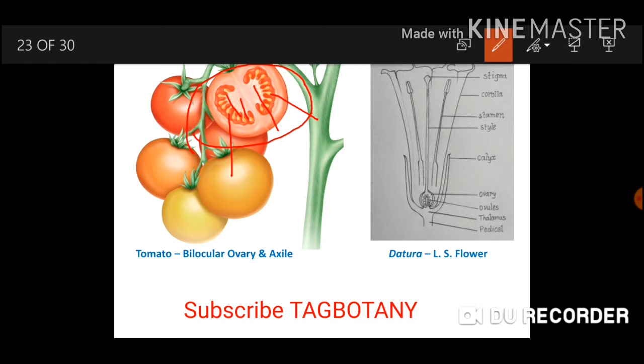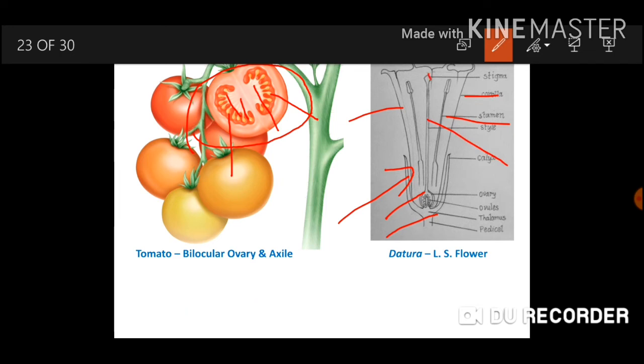Now here you can see Datura flower in the longitudinal section. All the parts are visible here, right from pedicel to thalamus to oblique position of ovary. Then there are stamens, there is petal, then in the middle there is style, and on the top it is stigma.